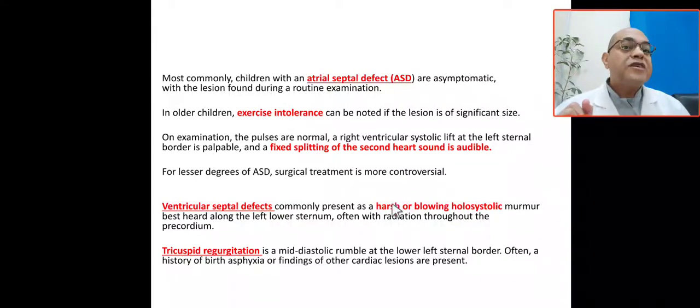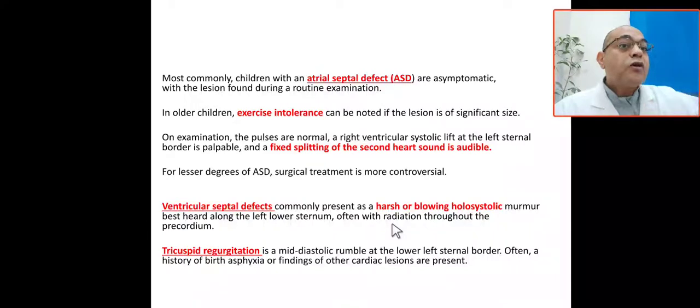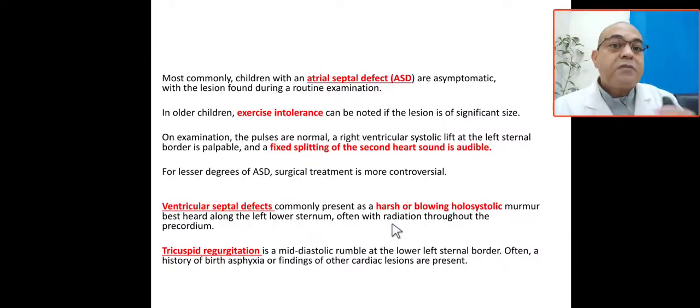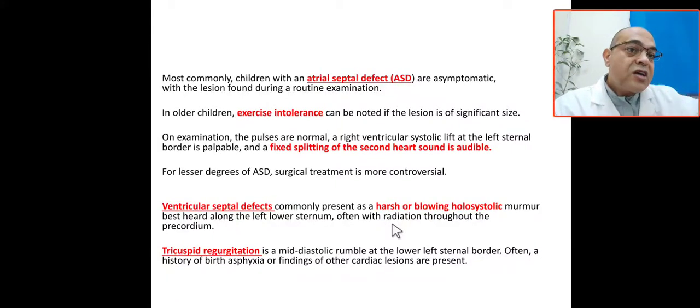But what about the VSD? The VSD commonly presents with a harsh, blowing holosystolic murmur, best heard at the left lower sternal border, and often with radiation throughout the precordium. So the VSD will have a harsh holosystolic murmur, best heard at the lower left sternal border, and can radiate throughout the precordium.